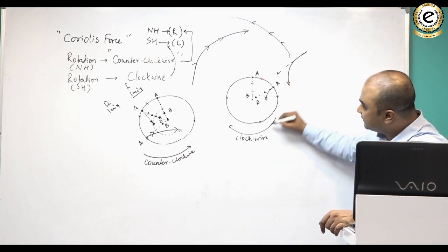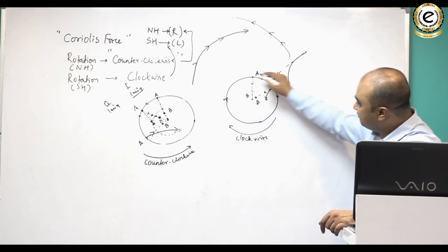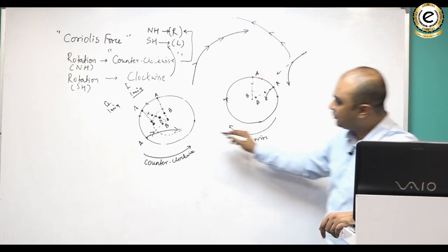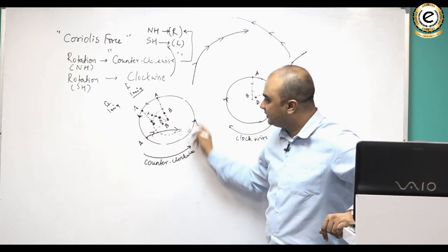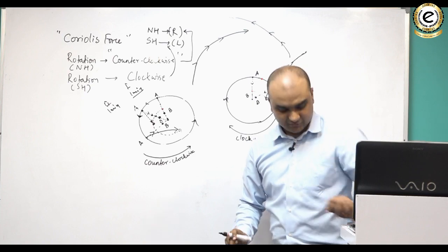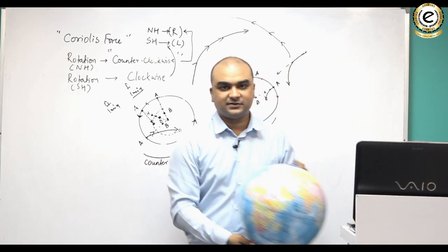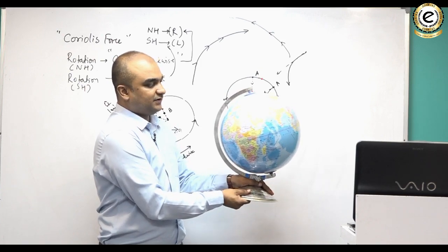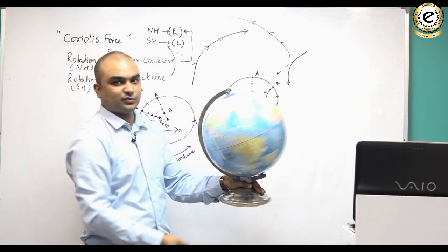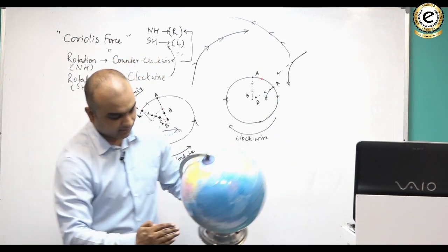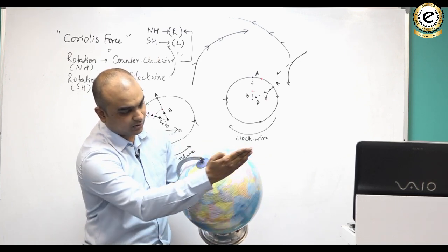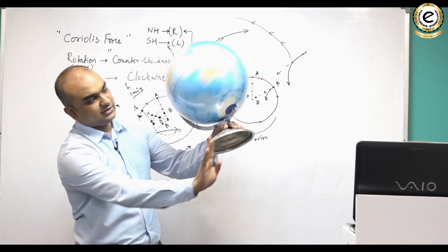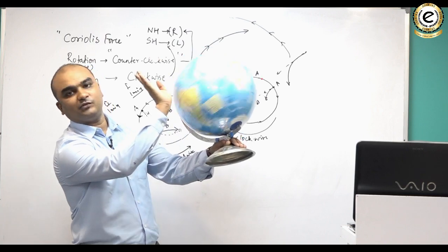Because in the southern hemisphere the impact is clockwise, whereas in the northern hemisphere the rotation is anti-clockwise. So you can understand this, that as the earth rotates from west to east, this is what we know, that earth rotates from west to east. अगर हम नॉर्दर्न हेमिस्फीयर में हैं, so it would be a rightward turn, whereas if we are in southern hemisphere it would be a leftward turn.